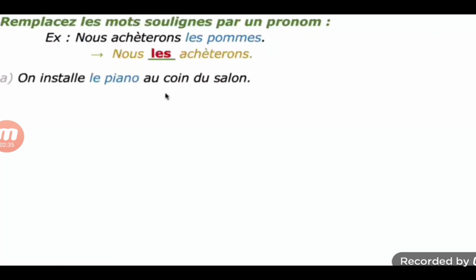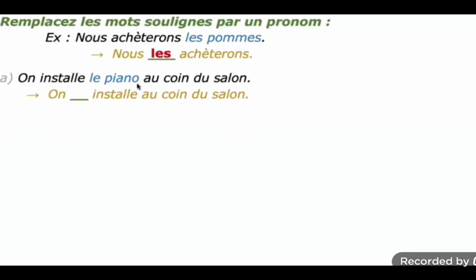On installe le piano au coin du salon. We place the piano at the corner of the room. Okay. We have to change this. On is the subject, installe is the verb. Le piano, that is the direct object noun. Le piano is to be replaced by the direct object pronoun. In front of the verb you have to place it, and the remaining things you can write as it is.